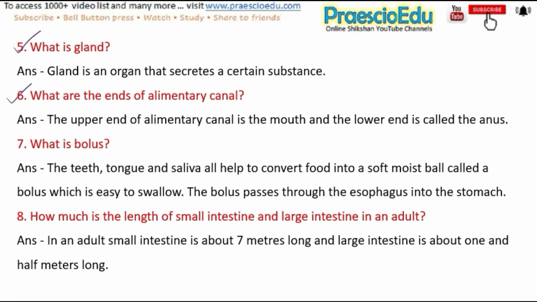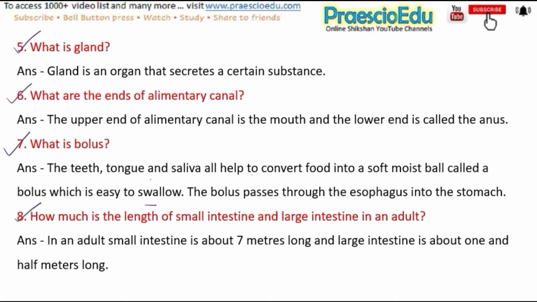Next question, what are the ends of alimentary canal? The upper end of alimentary canal is the mouth and the lower end is called the anus. Next question is, what is bolus? The teeth, tongue and saliva all help to convert food into a soft moist ball called a bolus, which is easy to swallow. The bolus passes through the esophagus into the stomach.